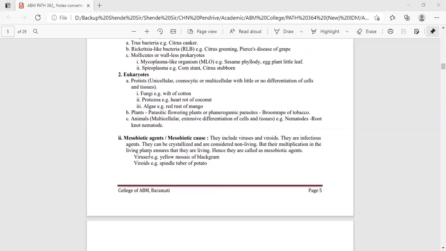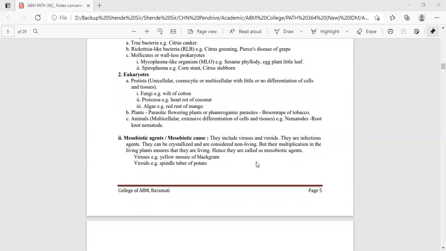Now we are moving towards the mesobiotic agents or mesobiotic causes of disease. They include viruses and viroids. They are infectious agents. They can crystallize and are considered non-living, but their multiplication in living plants shows that they are living. Hence, they are called mesobiotic agents.